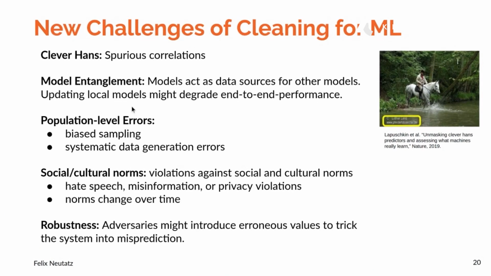Furthermore, as I said before, there are population level errors. So if we do not have a representative sample, so if we have biased sampling or systematic data generation errors, this might also cause bias in the data and therefore also lead to bias later on in the machine learning models. So addressing these kinds of population level errors is also quite challenging.